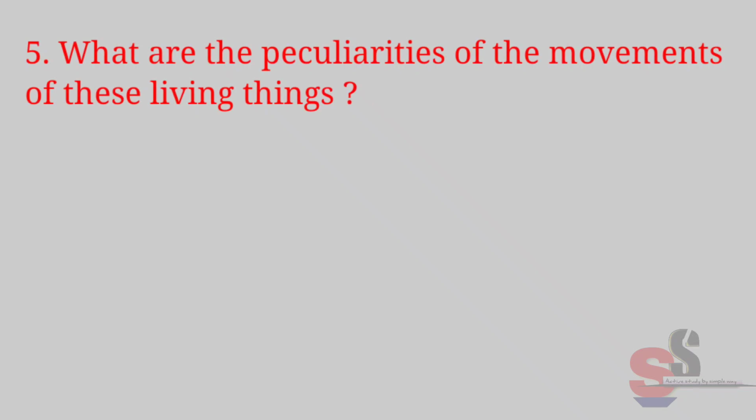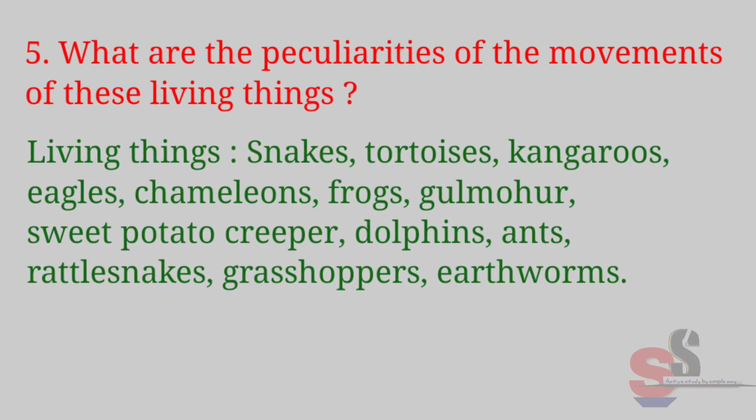Question 5. What are the peculiarities of the movement of these living things? Living things: snakes, tortoises, kangaroos, eagles, chameleons, frogs, gulmohar, sweet potato, creeper, dolphins, ants, rattlesnakes, grasshoppers, earthworms.